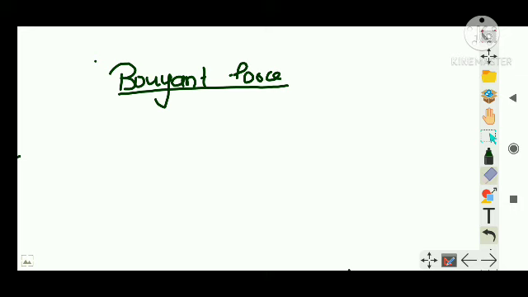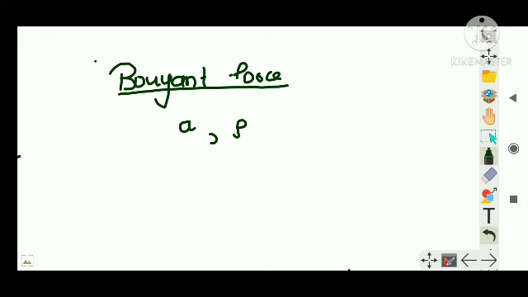Suppose I am going to consider a cube. Let's say that the cube has cross-sectional area A, and I am going to dip this cube inside a liquid which has density rho. The liquid exerts a pressure on the body from all the sides. Now the forces acting on the sides will cancel each other.